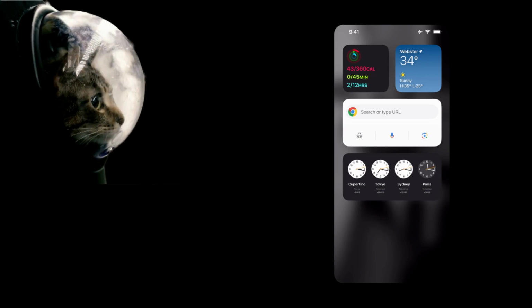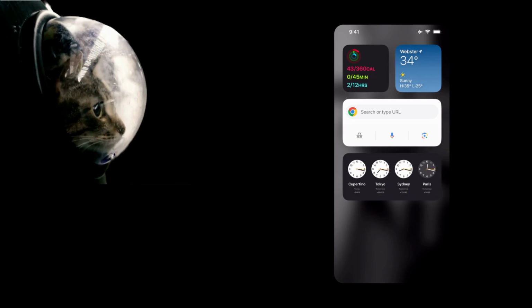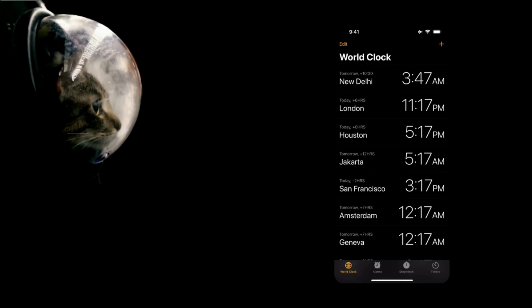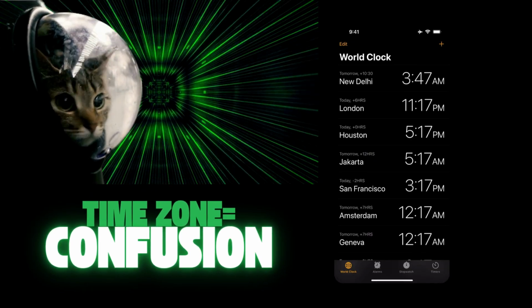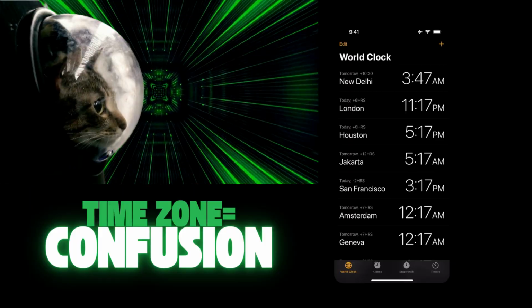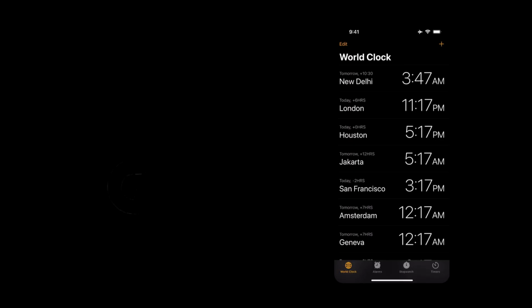If you're a global citizen like me, you'll agree that world clocks are super important and time zone math sucks. Here's what my world clock looks like. It helps me answer what time it is in London and Jakarta, but I often find myself asking questions like, is mom awake? Is my best friend winding down? Am I calling this person at a deeply antisocial hour?